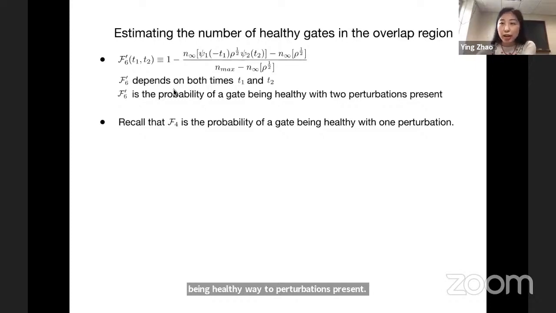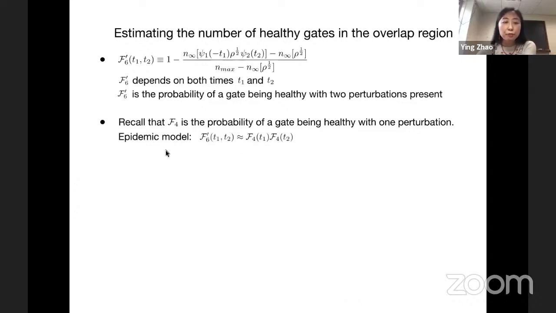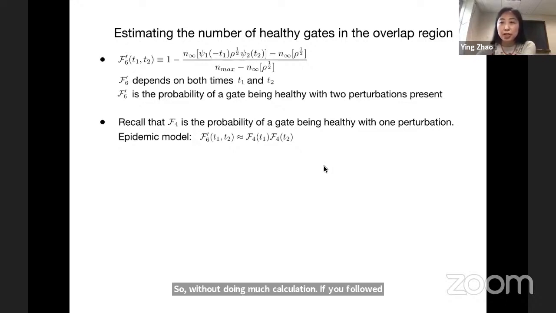Recall that earlier we have the 4-point function. That's the probability of a gate being healthy with only 1 perturbation present. So without doing much calculation, if you follow the epidemic model, which says that this perturbation is something that affects more and more qubits, the probability of being healthy with 2 perturbations will be the product of the probabilities of being healthy with each one of them. This is just a qualitative estimation from the epidemic model.